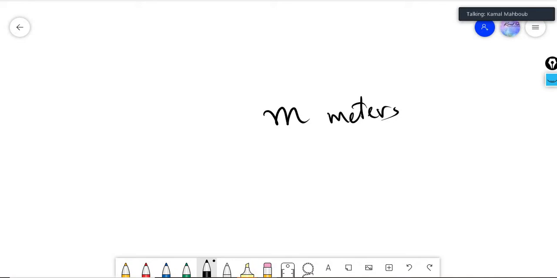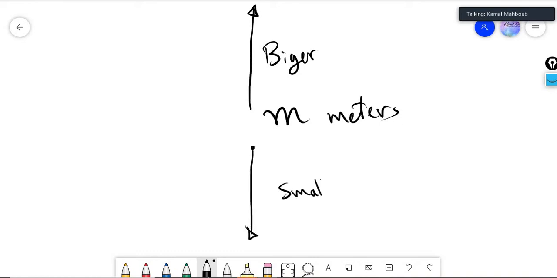What does it mean? Let's explain more. When we move up, it becomes bigger in unit. When we move down, it becomes smaller in unit. Now, when we move up more than meters, we have something else called decameter.